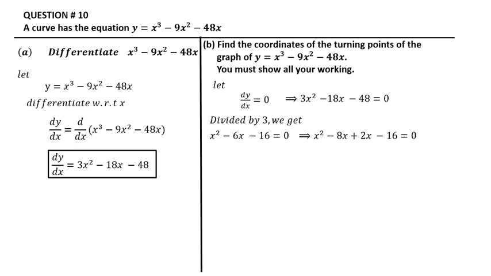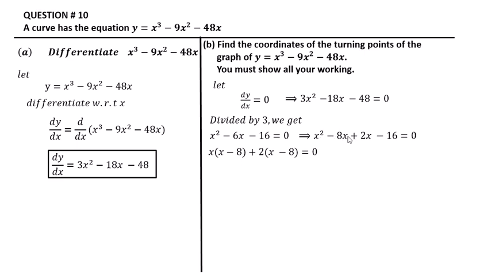And now we have to use the middle term break, that is factorization. We factorize this equation: x² − 8x + 2x − 16 = 0.